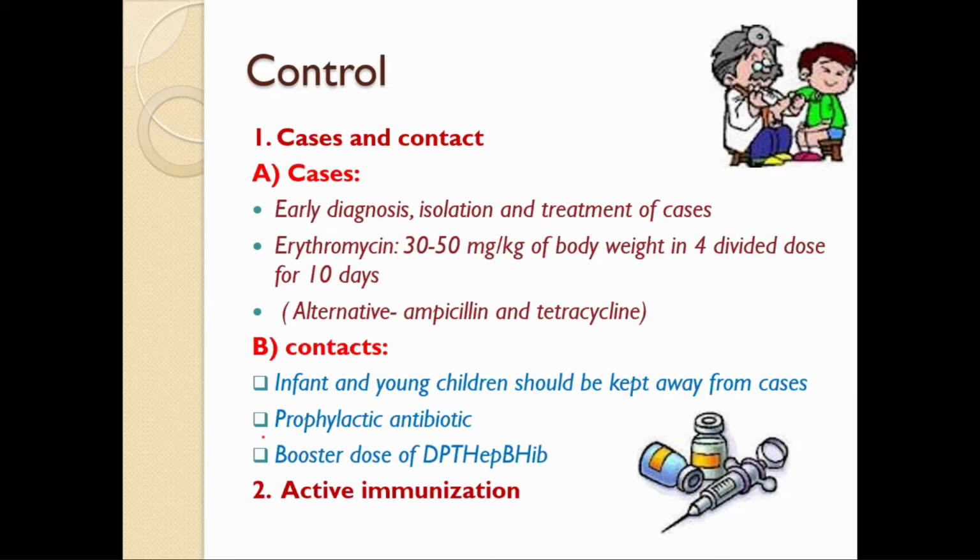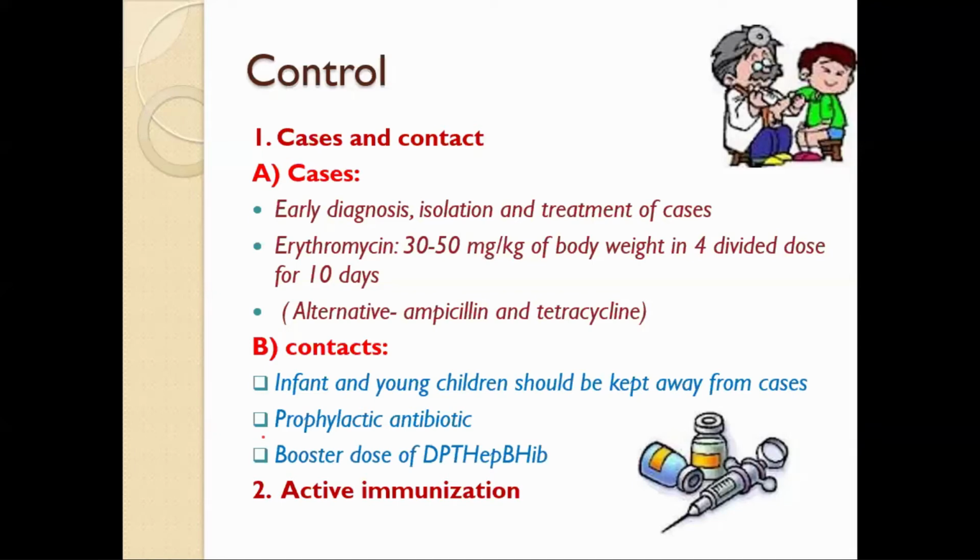So the duration of PCV and MR is also the same, at 9 months. So PCV third and MR first can be given at 9 months. MR can be given SC, 0.5 ml, subcutaneous.